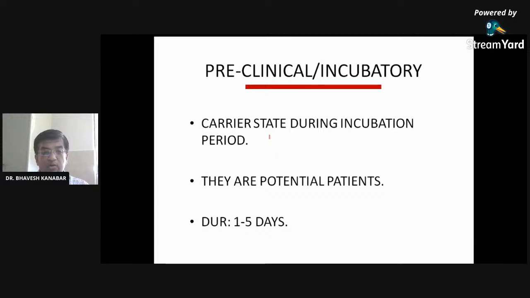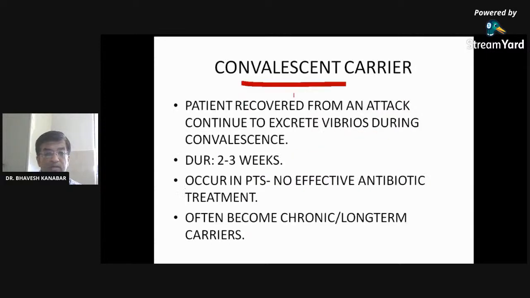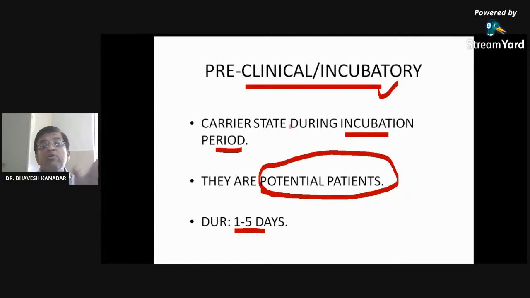Preclinical carrier state occurs during the incubation period, so they are called incubatory carriers. They are a potential source of infection. They are potential patients. They may develop clinical symptoms after 1 to 5 days. Convalescent carrier is a patient who has recovered from an attack, and even though recovered, they continue to excrete Vibrio cholerae during convalescence. So preclinical carriers are those who have still not developed disease, who will develop disease after these 5 days.